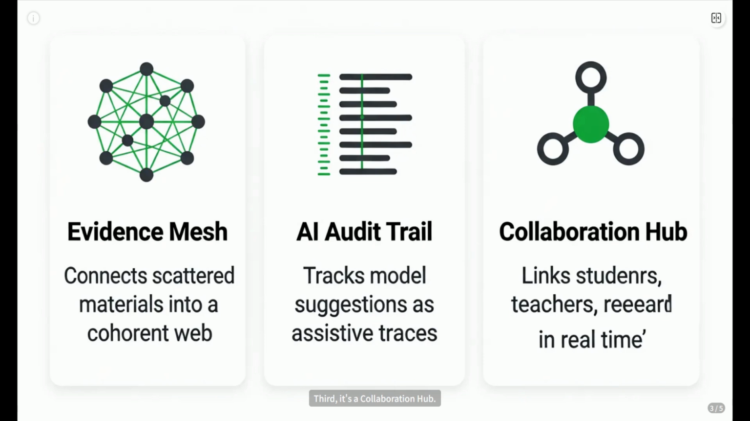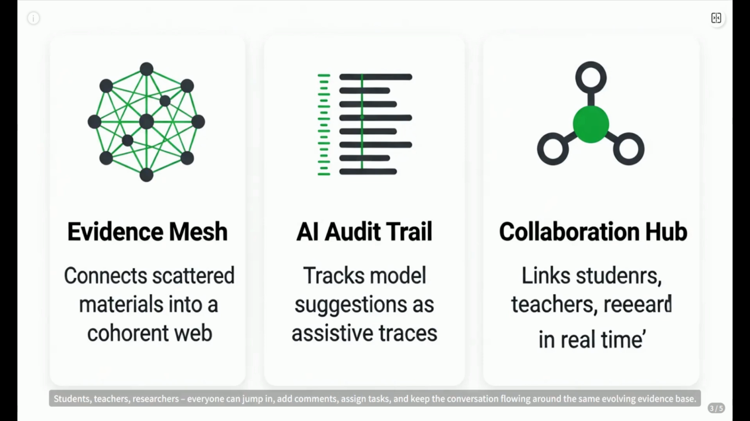Third, it's a collaboration hub. Students, teachers, researchers, everyone can jump in, add comments, assign tasks, and keep the conversation flowing around the same evolving evidence base. It transforms a one-off project into a reusable workspace for learning and governance.